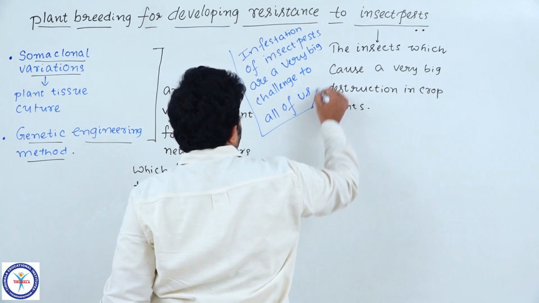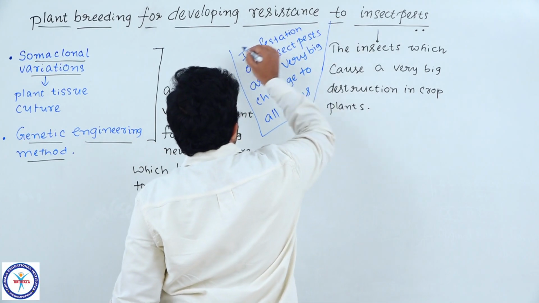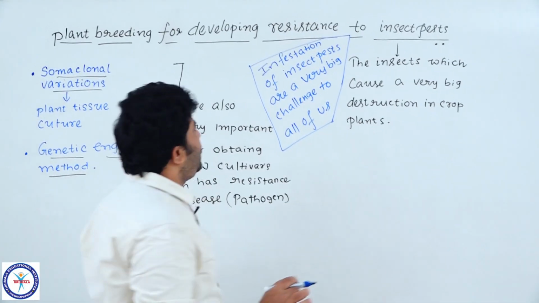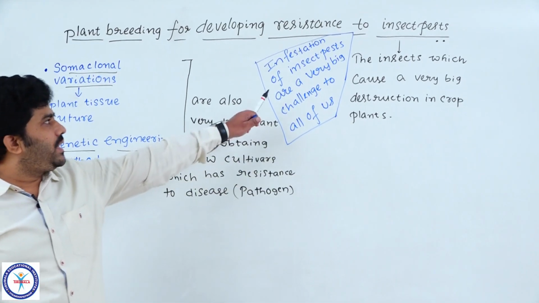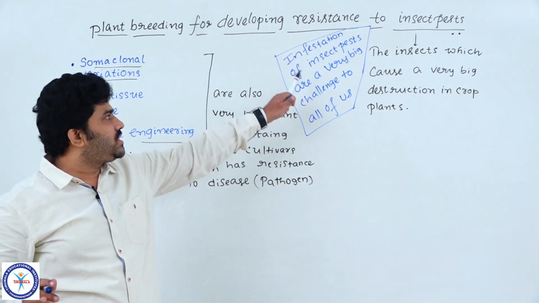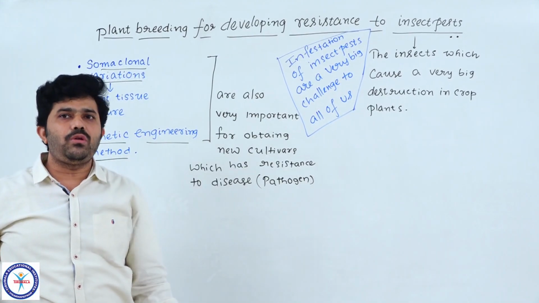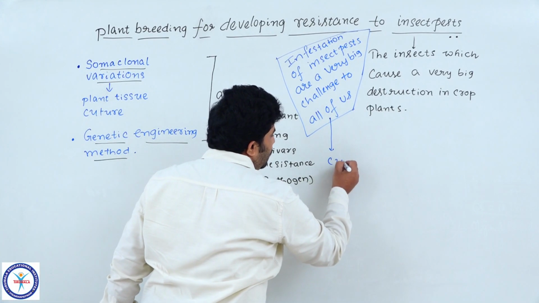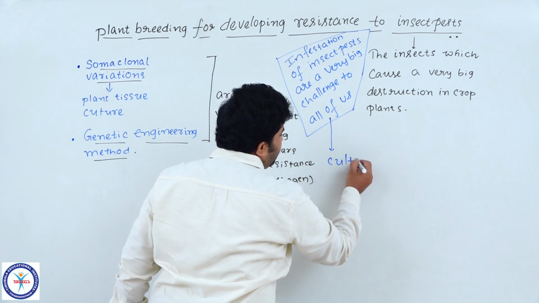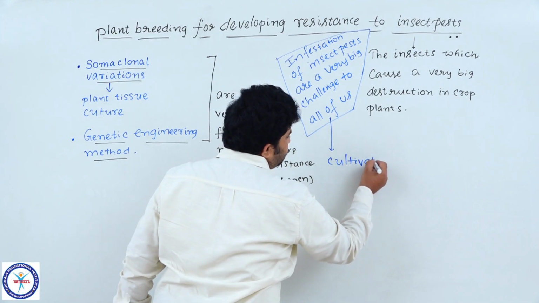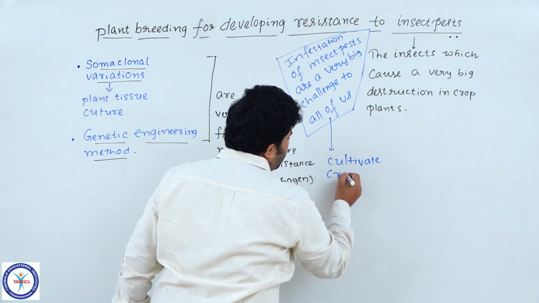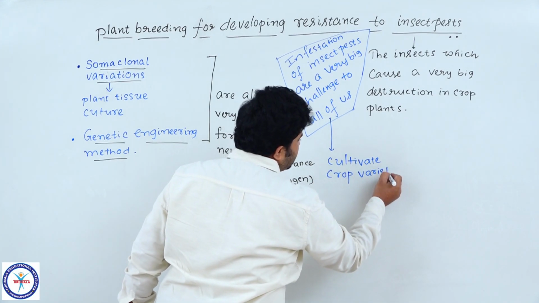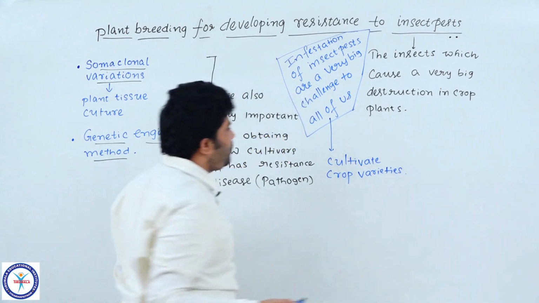The people who are going to produce more varieties of crops are only producing well if they are going to eradicate or stop the infestation of insect pests on crop plants or on cultivated crop varieties. This is a very big problem.